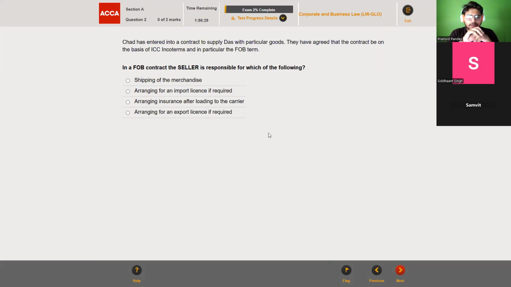Chad has entered into a contract to supply Das with particular goods. They have agreed that the contract be on the basis of ICC Incoterms, and in particular the FOB term. In an FOB contract, the seller is responsible for which of the following? I want you to know, is this a scenario-based question or a simple definition-type one?